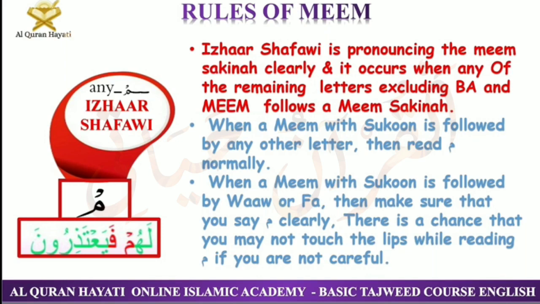And what are the letters of izhar ash-shafawi? All the Arabic letters except the letter Meem and the letter ba. If Meem Sakin is followed by any of the Arabic letters except Meem and ba, then we have to pronounce that Meem Sakin clearly without doing any gunna. Okay, there is no gunna here. How to pronounce it? Lahum faya'tadhiruna. When we recite these 2 words together, it will sound like lahum faya'tadhiruna.